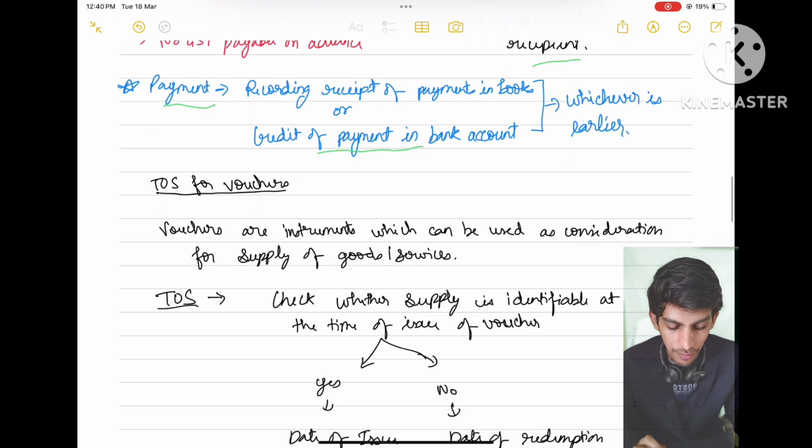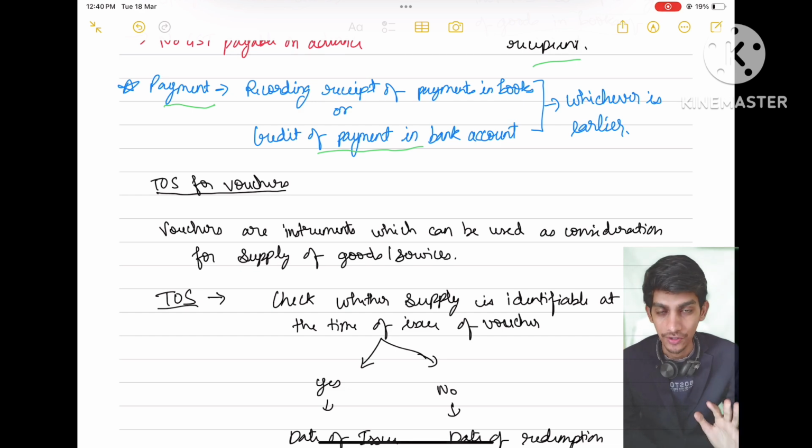Now, time of supply for vouchers. So what are vouchers? Let's understand vouchers first. You have seen Pantaloons issues a gift voucher, which you can use to buy goods from a Pantaloons showroom. Like Amazon issues a gift voucher, which can be used to redeem against purchases made from Amazon.